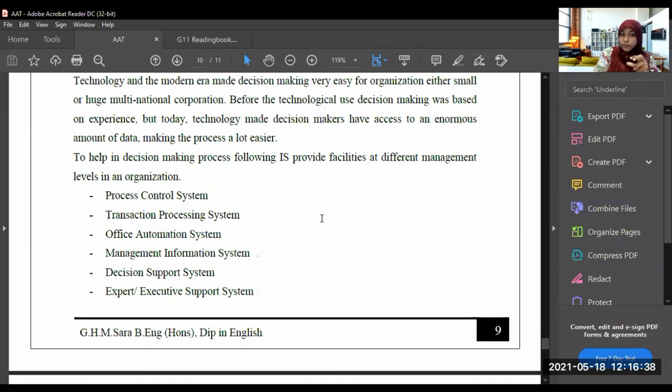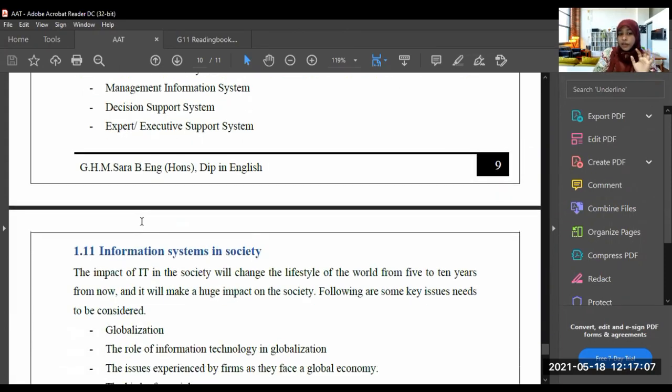The management levels in the organization are process control system, transaction processing system, office automation system, management information system, decision support system, and expert or executive support system. Each and every management level has its own information system.